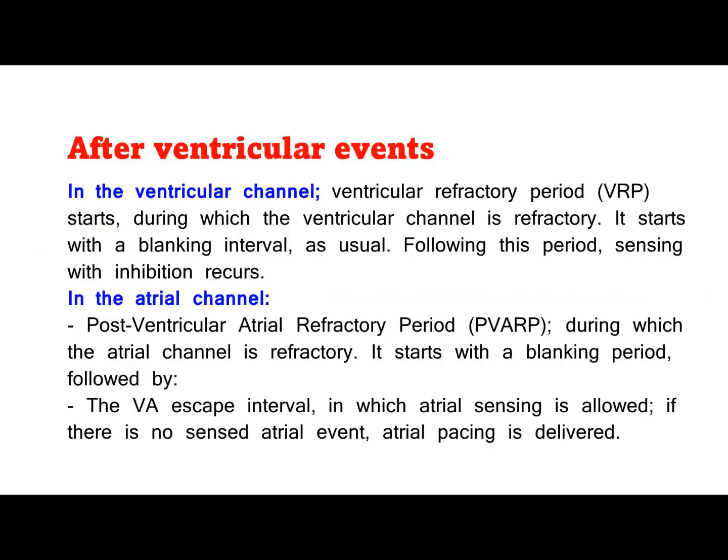After ventricular events. In the ventricular channel, ventricular refractory period, VRP, starts, during which the ventricular channel is refractory. It starts with a blanking interval, as usual. Following this period, sensing with inhibition recurs. In the atrial channel, post-ventricular atrial refractory period, PVARP, during which the atrial channel is refractory. It starts with a blanking period, followed by the VA escape interval, in which atrial sensing is allowed. If there is no sensed atrial event, atrial pacing is delivered.